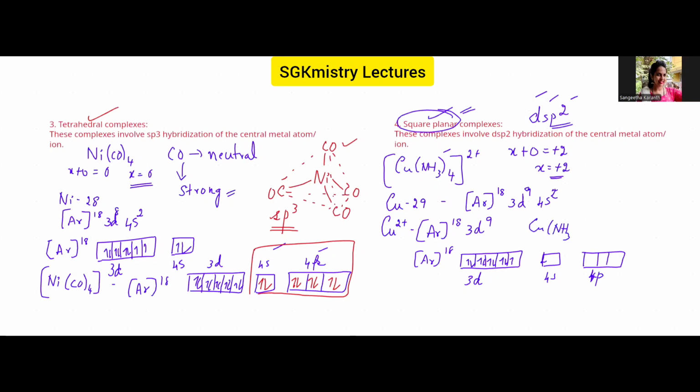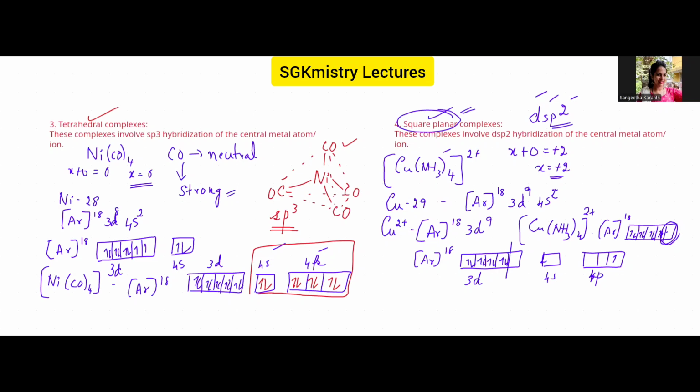So we have argon, and already these electrons are paired. Whatever the one electron that was present here is shifted to the 4p orbital. So we can see that there are 4 vacant orbitals available here.